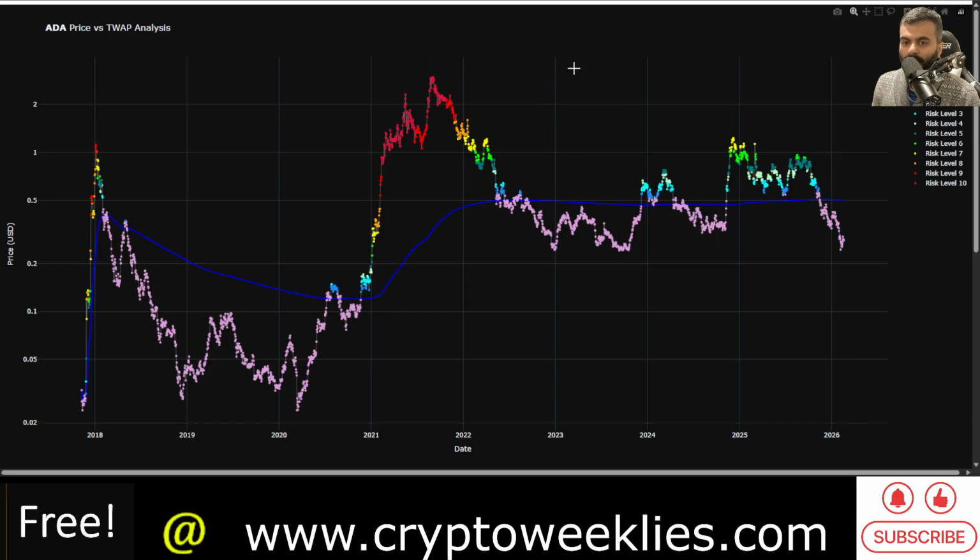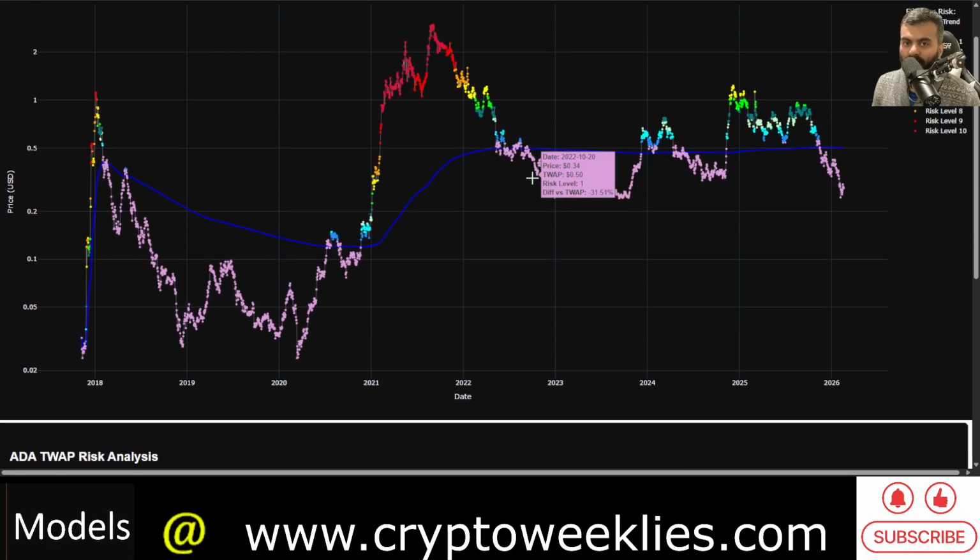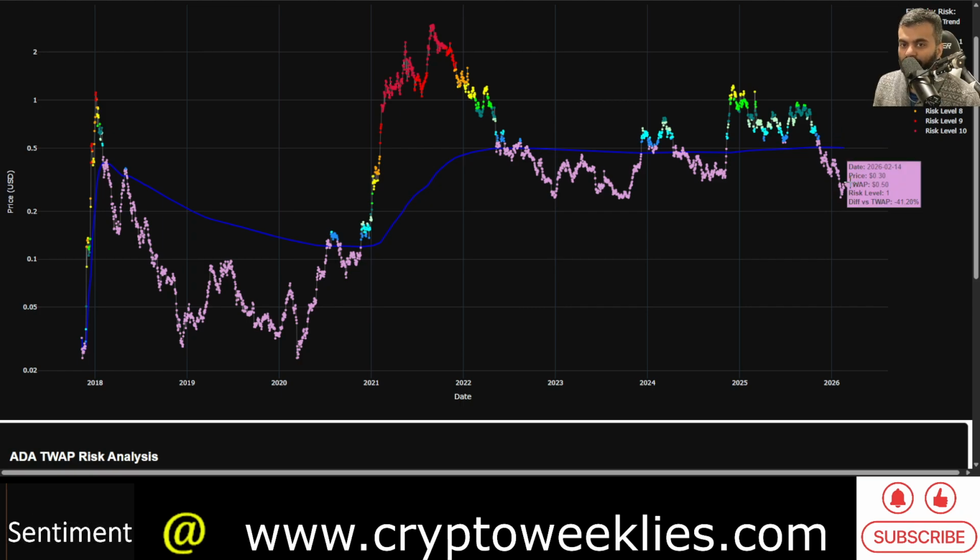Price has a tendency to spend over time above in overvaluation territory in the post-halving years, or when there is a typical bull market in the asset class, and in the bear market years, price has this reality of being lower than the time weighted average price. Right now the price is about 41% away from the time weighted average price. The time weighted average price is at around 50 cents. Right now price is close to 30 cents.